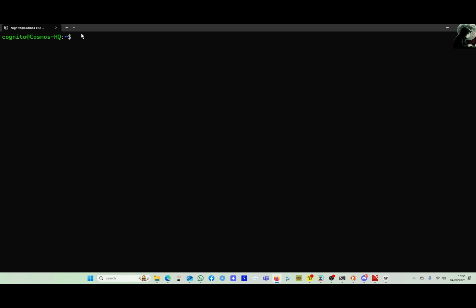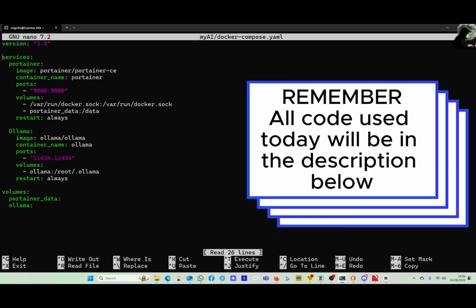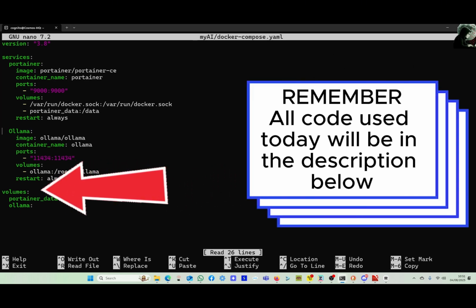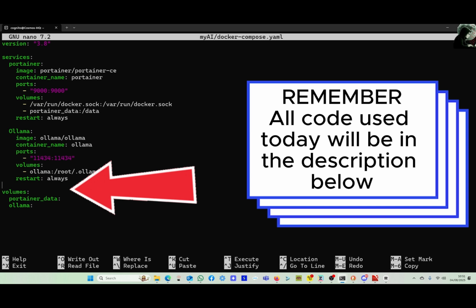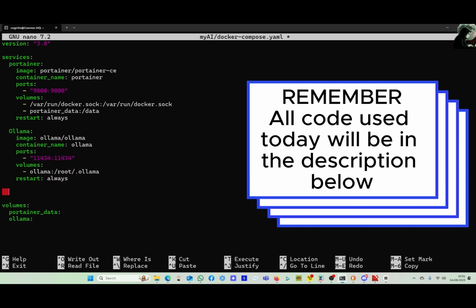First, we need to edit our Docker Compose file. Type nano myai/docker-compose.yaml. We place the Open WebUI section after Ollama and before volumes. Make sure your indentations are correct.